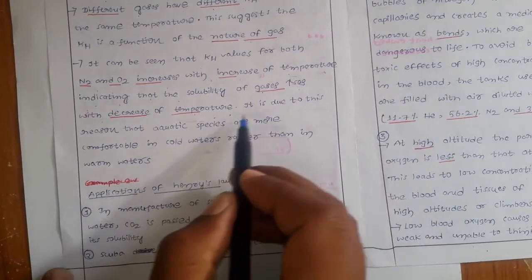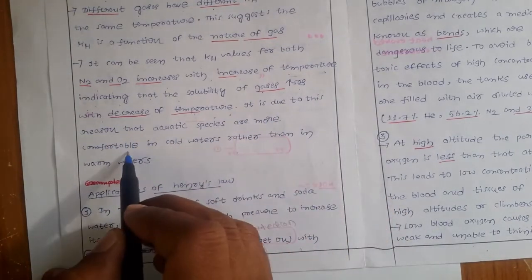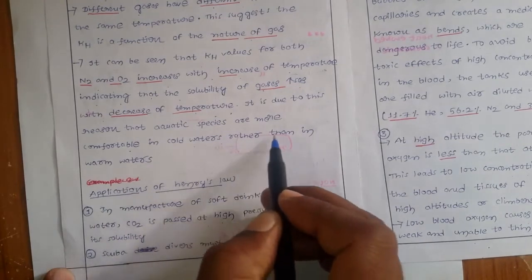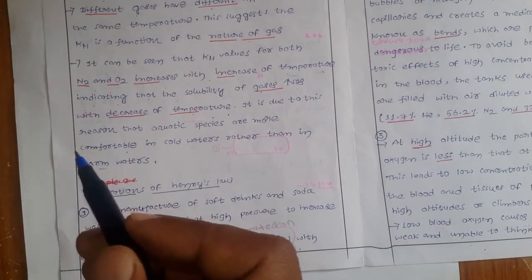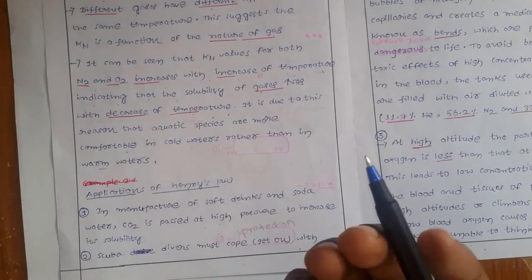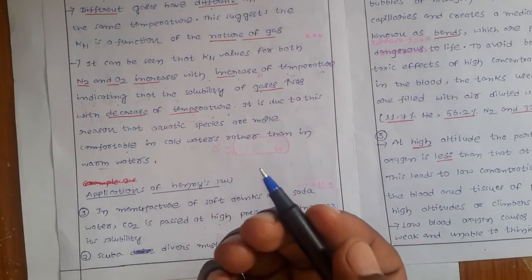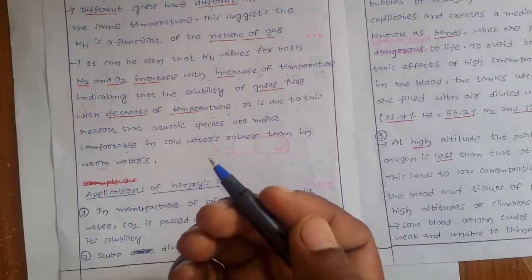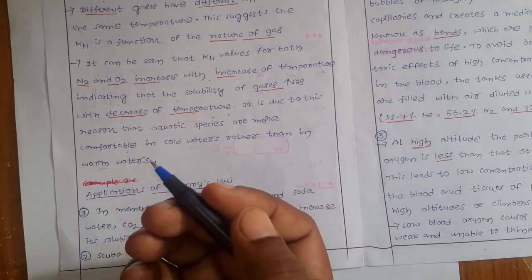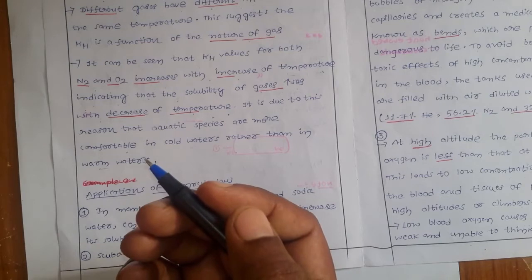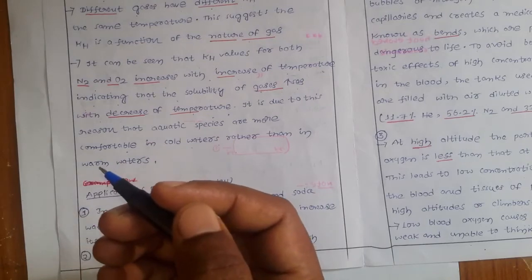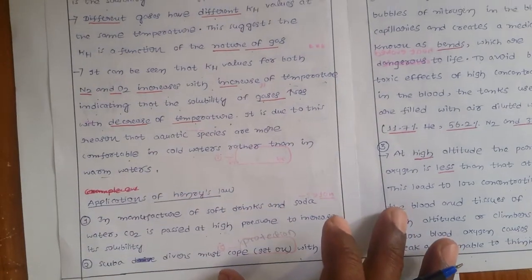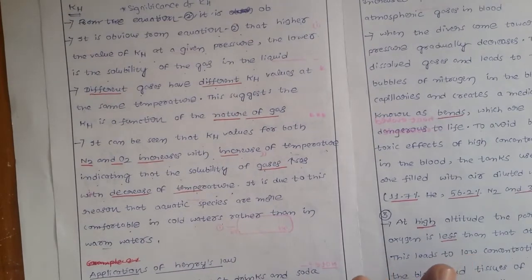It is due to this reason that aquatic species are more comfortable in cold waters rather than in warm waters. Are you clear about this? Generally, aquatic life is more comfortable in cold conditions rather than hot conditions, because in hot conditions the solubility of oxygen is less, whereas in cold conditions the solubility of oxygen in water is more, so they take in more oxygen and are more comfortable. So this is the significance of Henry's law constant.